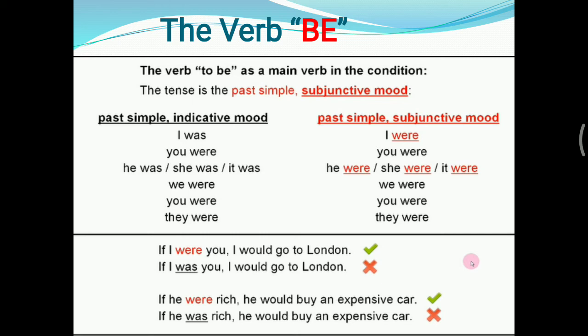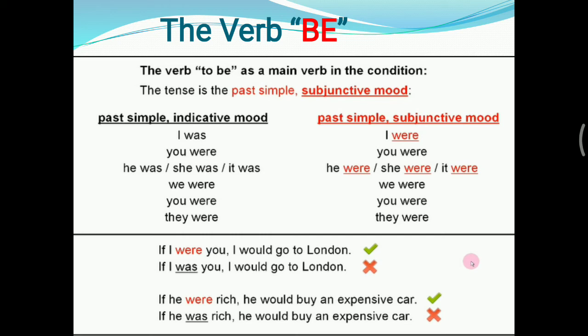And for the past simple of be in subjunctive mood that we use in the second conditional sentence, it becomes: I were, you were, he were, she were, it were, we were, you were, they were. So the be used here is were.